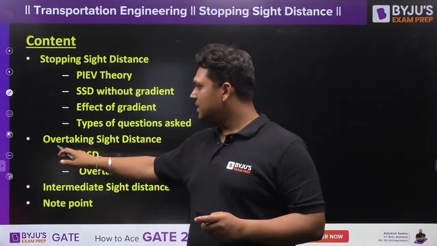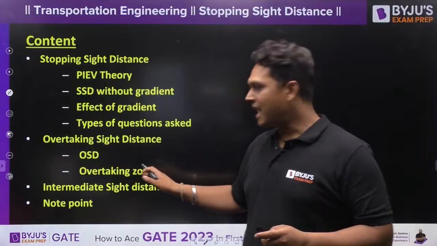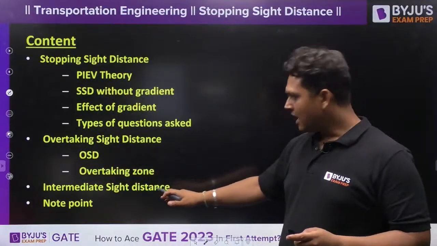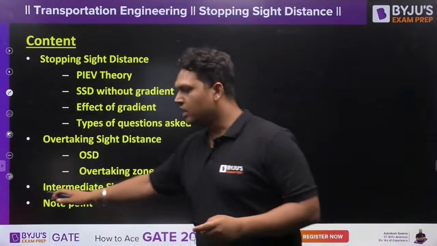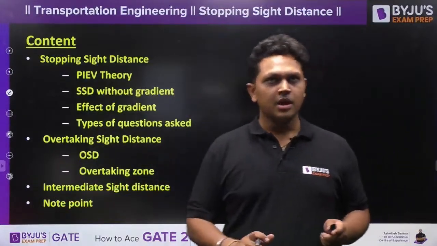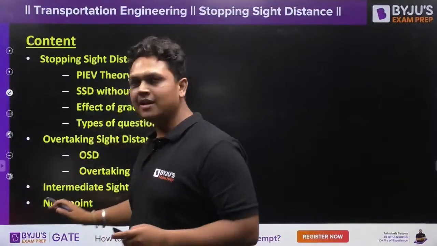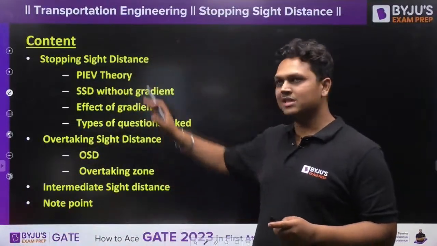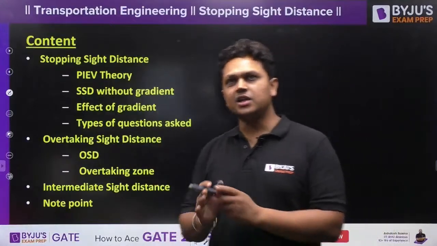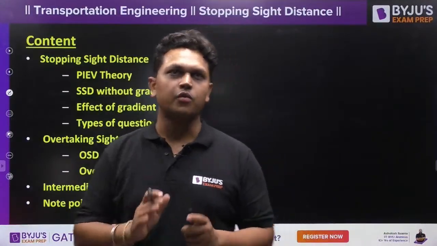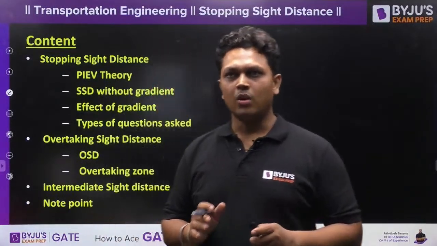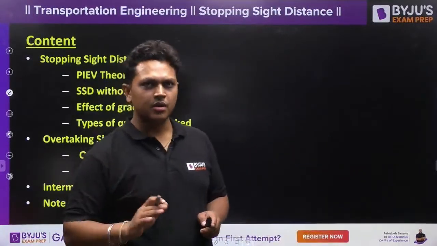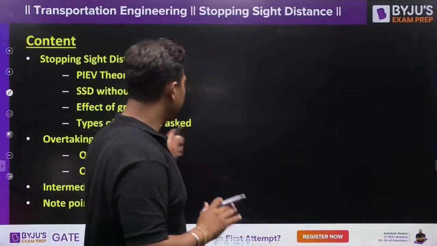Then we are also going to study overtaking sight distance and what is the overtaking zone. After that, what is intermediate sight distance, and lastly one very important note point is also going to be given to you. So do be a part of the session till the end. You are going to have a very good insight into this topic, and it is very important for the GATE examination. A lot of questions are asked from this topic very frequently. At least one question is asked every year, most probably. So it is a very important topic.